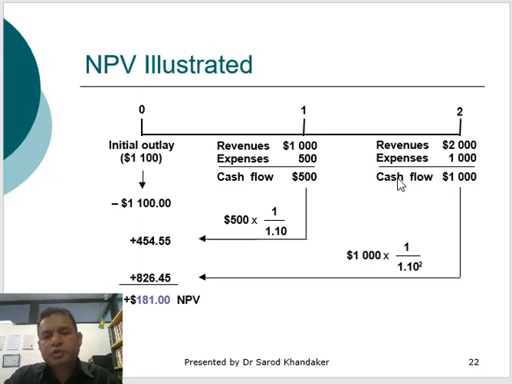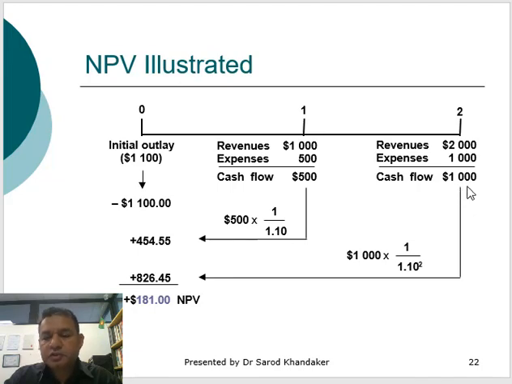And year 2, the total cash flow will be $1,000. So if you do the backward calculation, if you want to calculate the present value of $500 in today's dollar term, which is equivalent to $454.55. If you calculate the present value of $1,000 today,